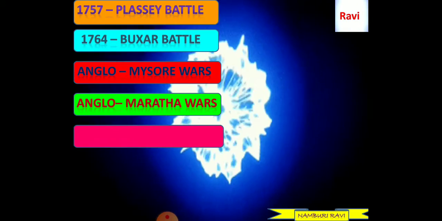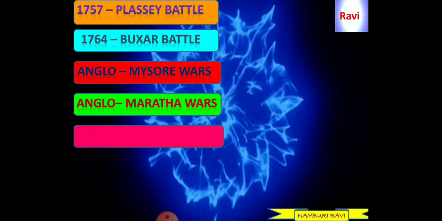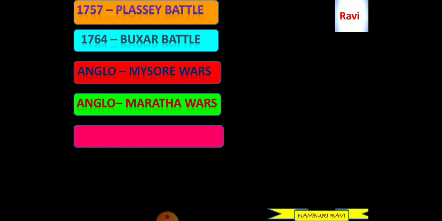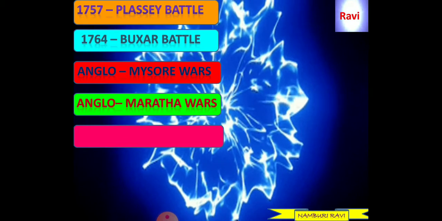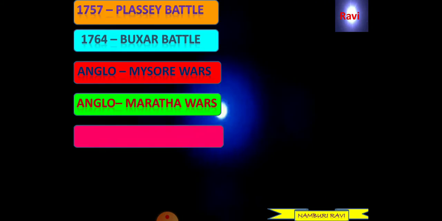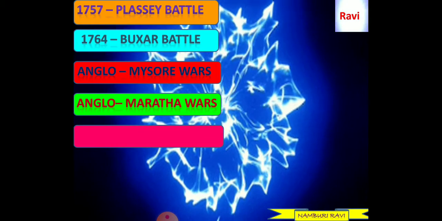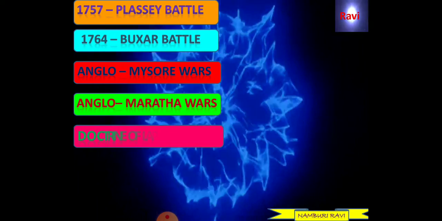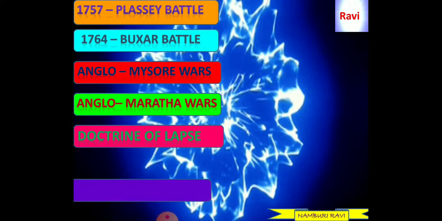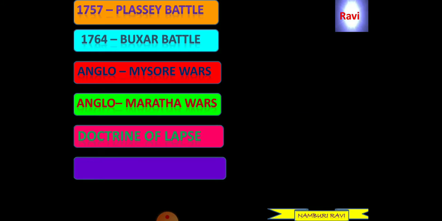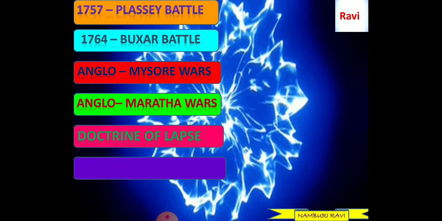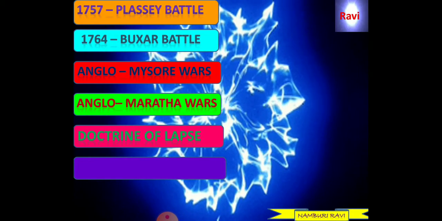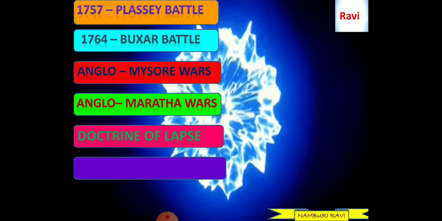After that, they extended their administration to South India. They fought with the Mysore rulers, Hyder Ali and Tippu Sultan. The wars between the Mysore kingdom rulers and the British East India Company were called the Anglo-Mysore Wars. There were four Anglo-Mysore Wars between the Mysore rulers and the East India Company. Finally the Mysore administration came under the control of the East India Company. They occupied it and became the rulers in South India.